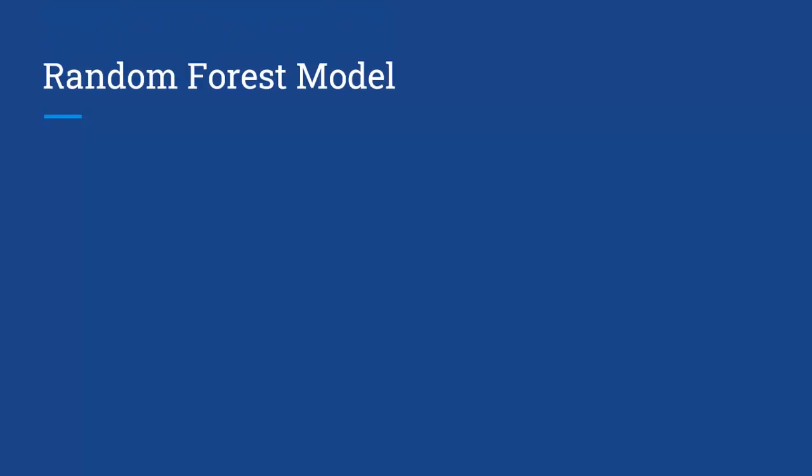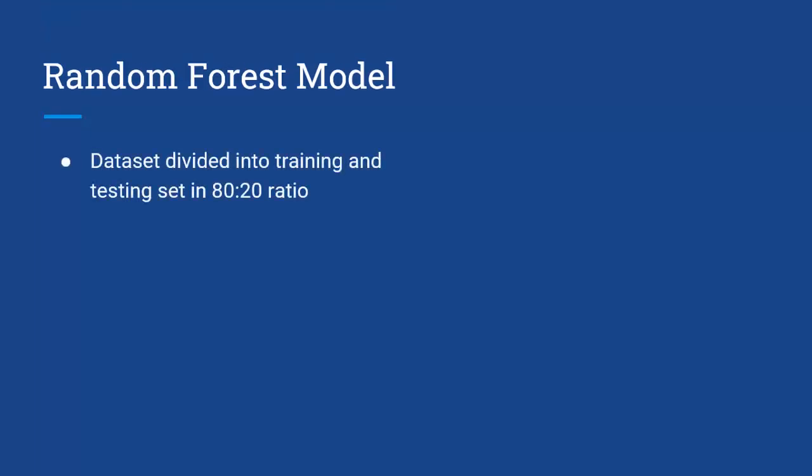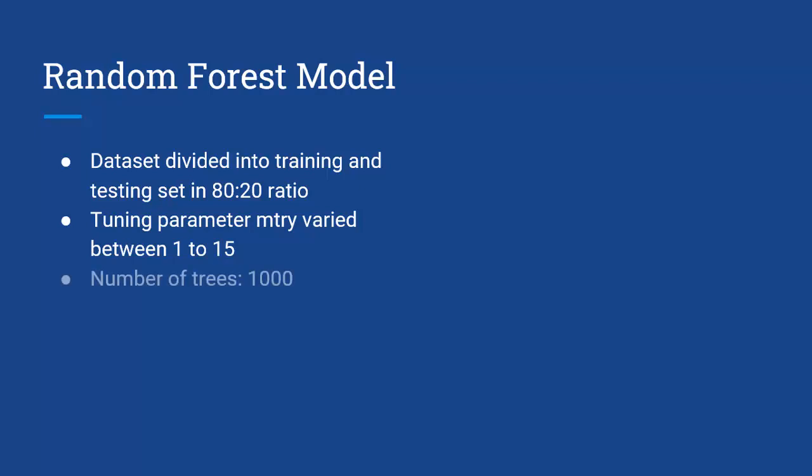Now we move on to constructing the random forest model. For this purpose, we divide the dataset as usual, like the previous two cases. We train the training dataset using the random forest method. We vary the tuning parameter mtry from 1 to 15 and take the number of trees as 1000. This procedure is repeated 1000 times with 10-fold cross-validation with search parameter random. When mtry value is 10, we obtain the final model.